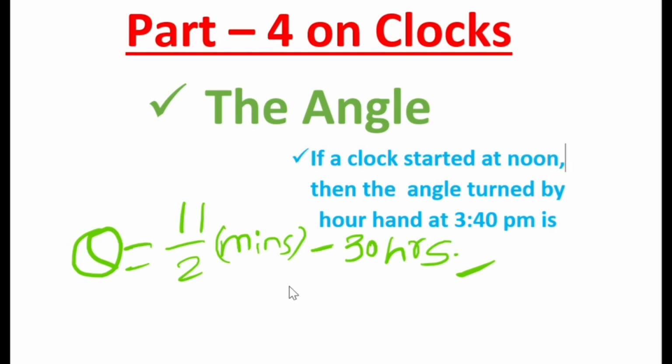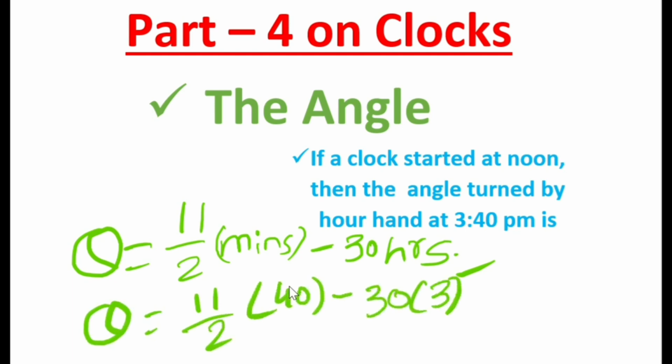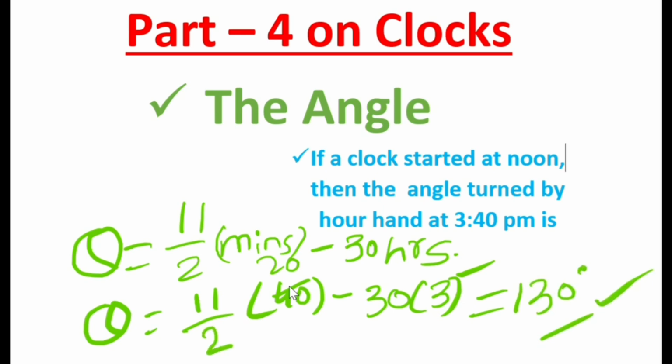So we'll get the easy answer: theta is equal to 11 by 2 times 40, the minutes they gave, minus 30 times 3, the hours they gave. So 11 by 2 times 40 is 220, and 30 into 3 is 90. So 220 minus 90 is going to be 130 degrees. See friends, how easy it was. If you substitute as it is what they given in this formula, finding the angle between the minute hand and hour hand is very easy.